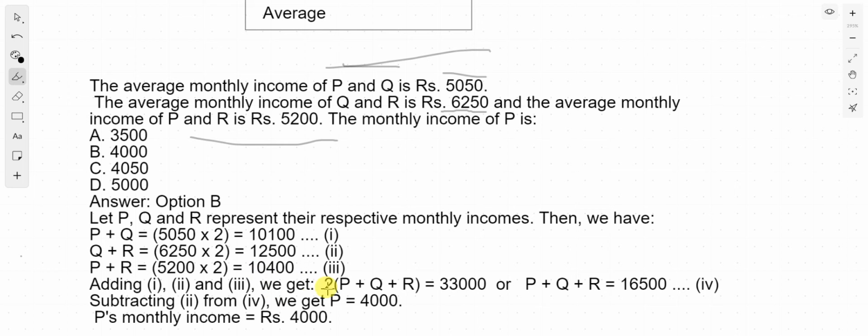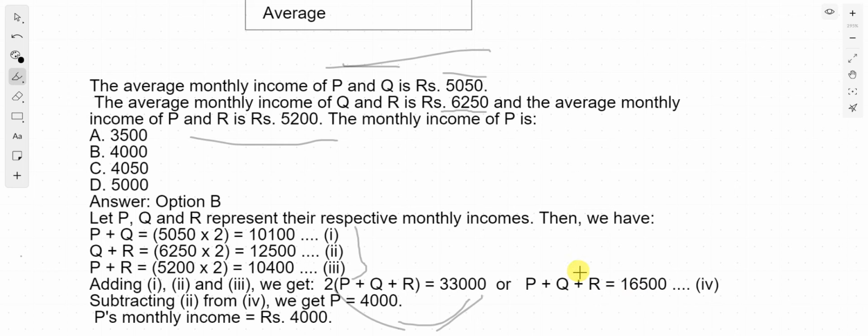Now adding all these three equations, you will get 2P, 2Q and 2R equals to 33,000. So you can divide this 33,000 by 2 by taking this 2 here with the help of cross multiplication concept. I hope you know about it. So P plus Q plus R equals to 16,500.